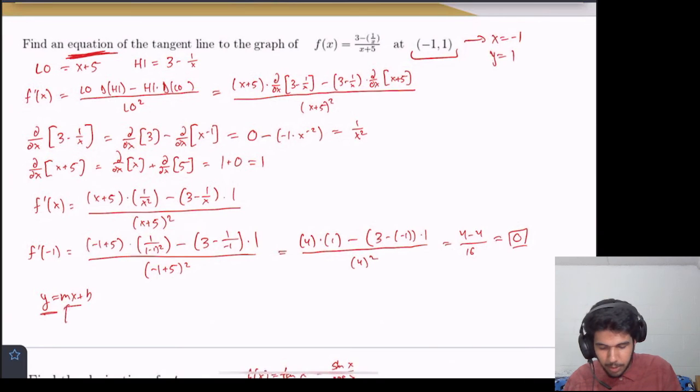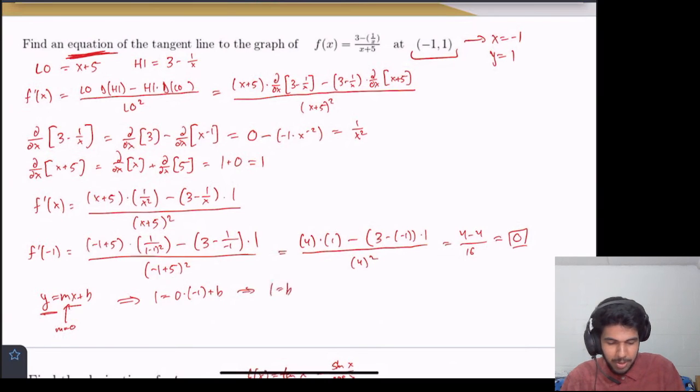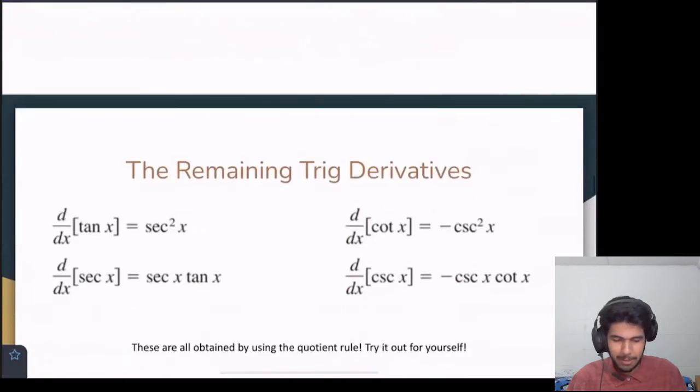And we have the slope, m equals 0. So really, this is just telling us 1 equals 0 times -1 plus b, or really 1 equals b. So our equation is just y equals 0x plus 1. So y equals 1. That's the equation. So glad we went back to that one.